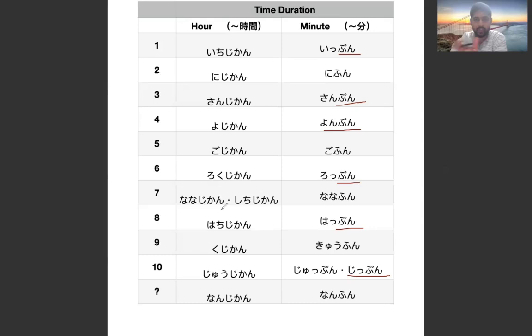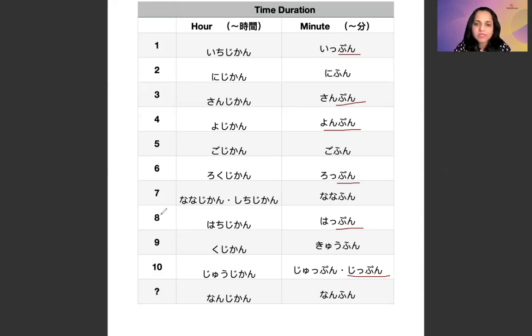Pun or fun, here P it is for pun, here it is not B. In some of the words, yes. Like yaku, it's san byaku.